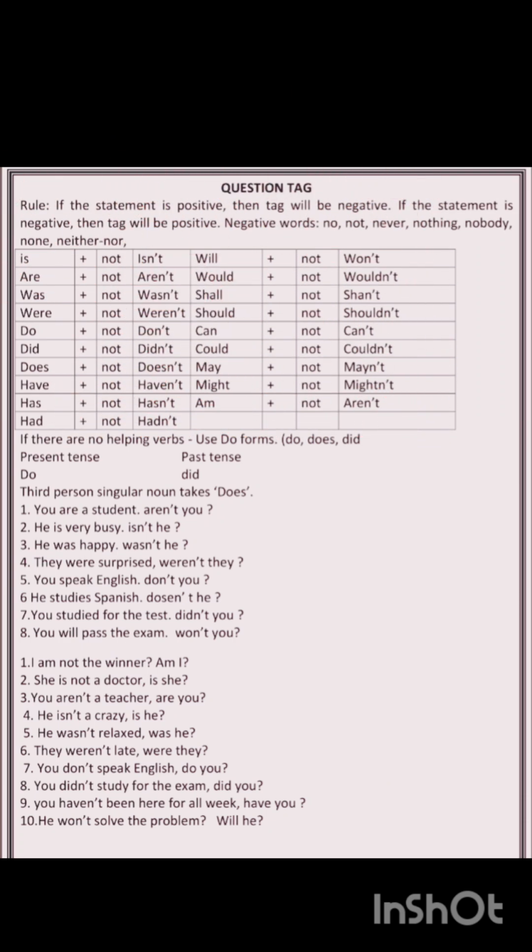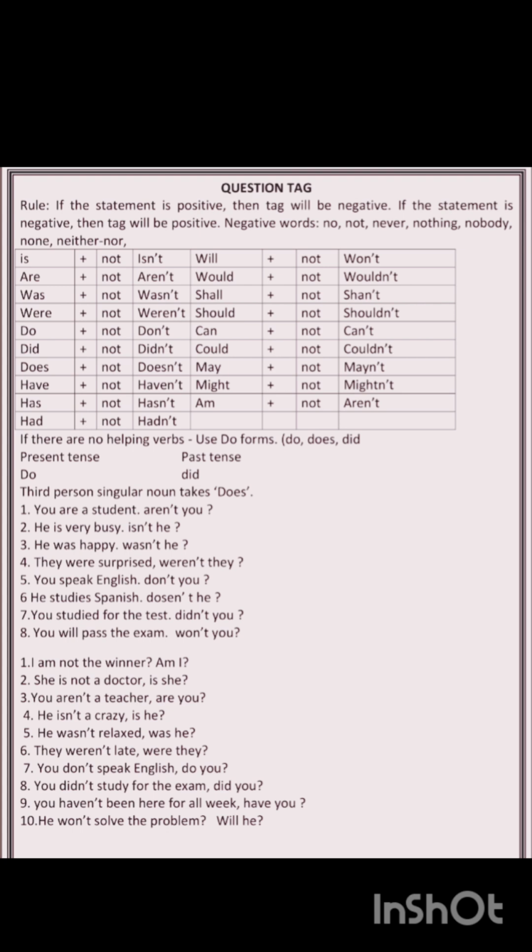Today let us learn a very important topic from English grammar, that is question tags, which is very important for exams, and you may expect a definite question from this topic. So what is a question tag? If the statement is positive, the tag will be negative. If the statement is negative, the tag will be positive.